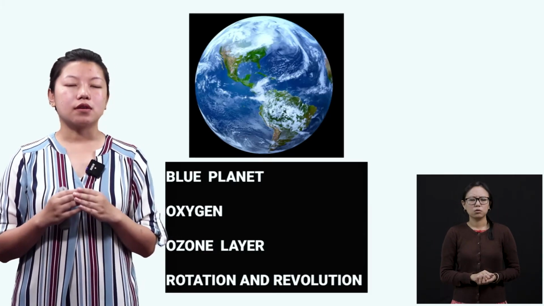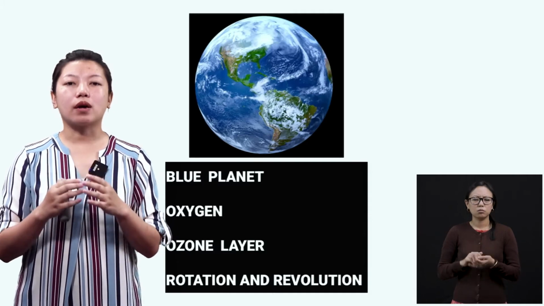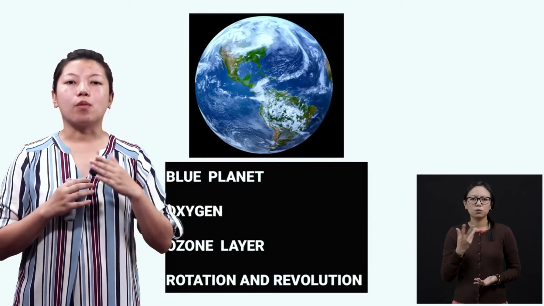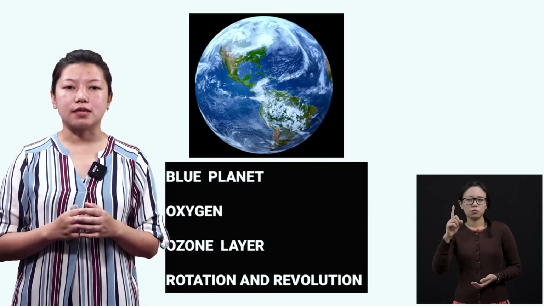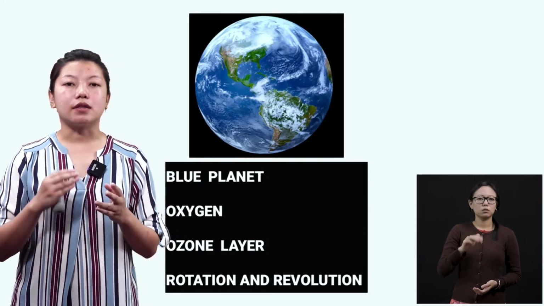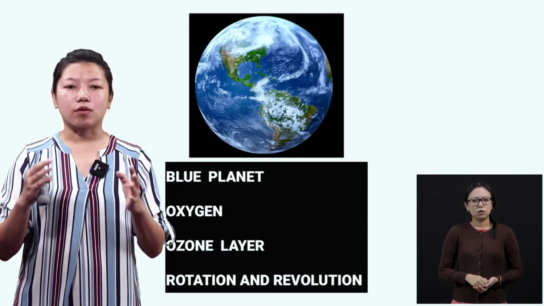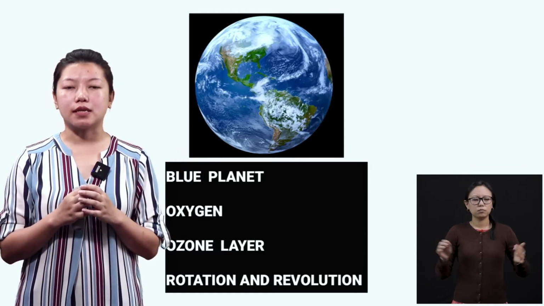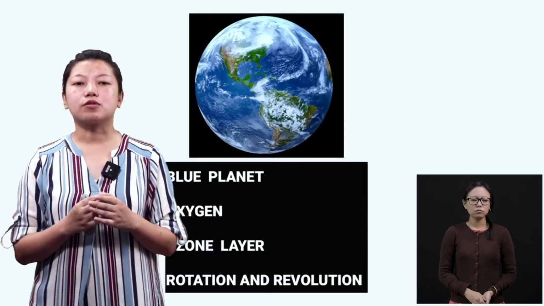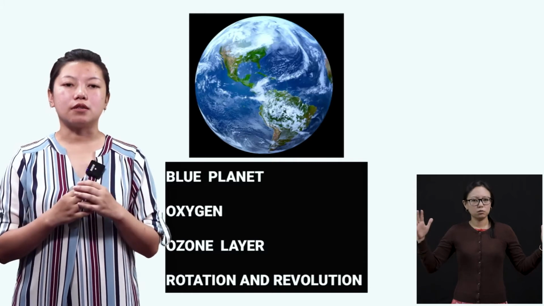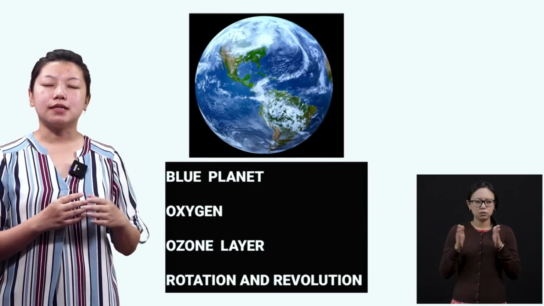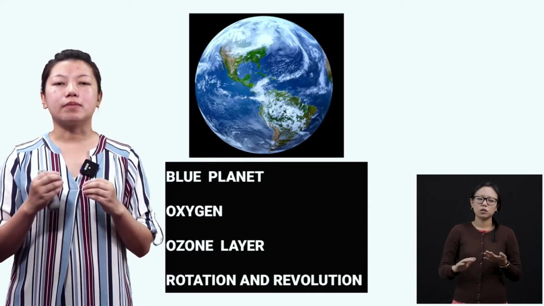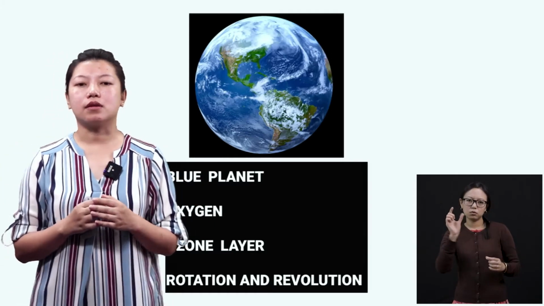It is because in Earth, 71% of the Earth is covered with water, while the remaining is continents. That means it is a land area. There are mountains, valleys, all these things, okay? And the remaining majority of the part is water, okay? So it looks blue in color. So Earth is a blue planet, and because of the water, human beings can live. All the living beings survive in Earth.